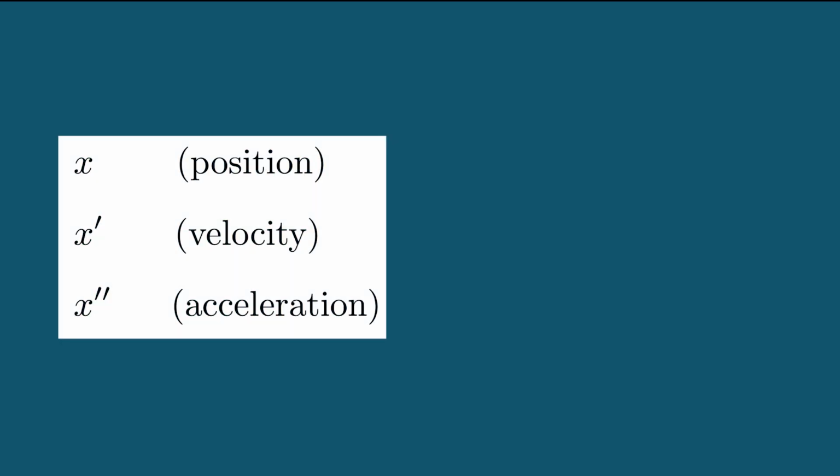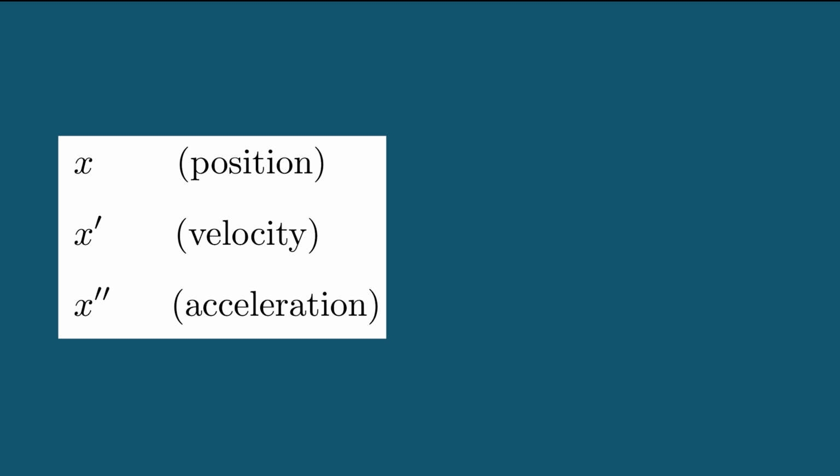To understand e, we need to understand rates of change. To make things more concrete, we'll use physical motion as our analogy. Starting with position, written as x, we can ask how fast position is changing over time, or its rate of change. We call this the speed, velocity, or simply x prime.